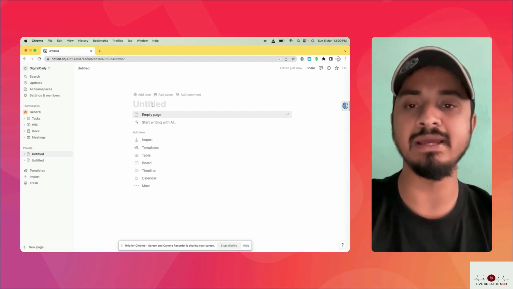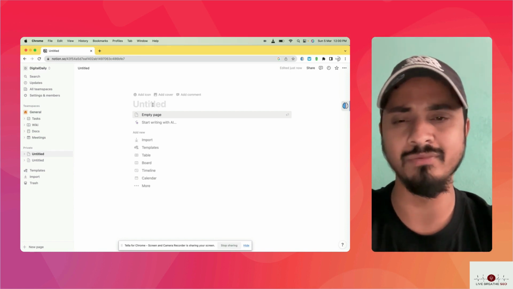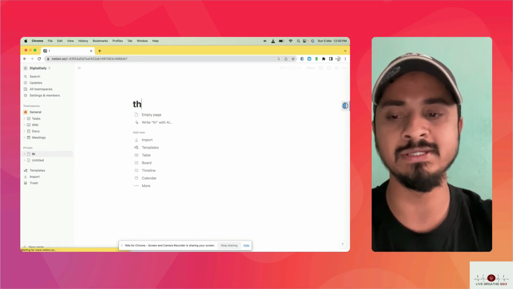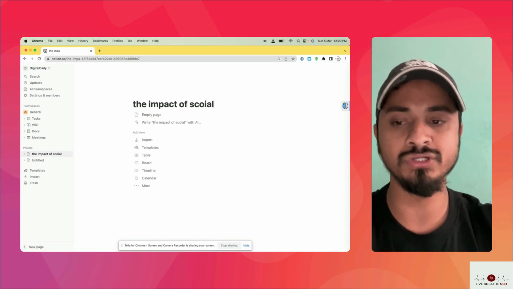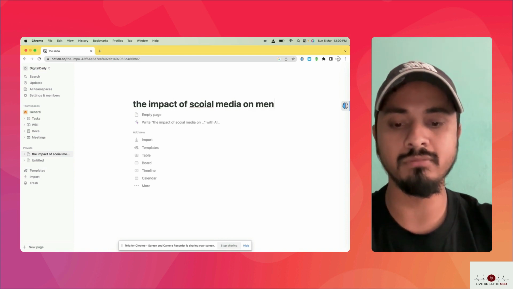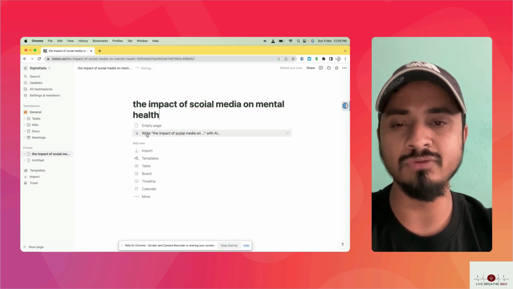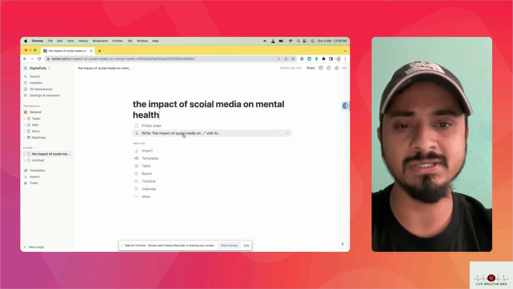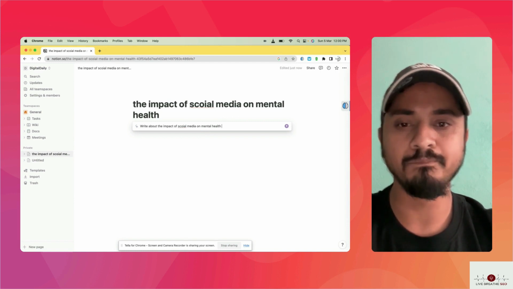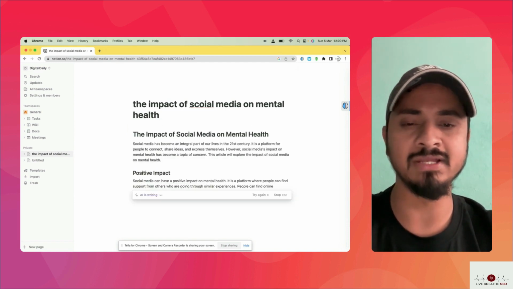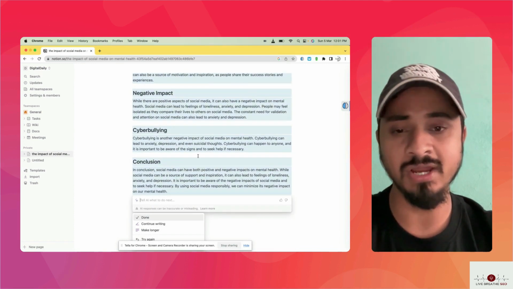On that template you need to give it a title. So I'm going to quickly give a title: the impact of social media on mental health. I gave it a title, and when I click on write on the impact of social media, it will quickly pull in the information and start writing. See, guys, it started writing.